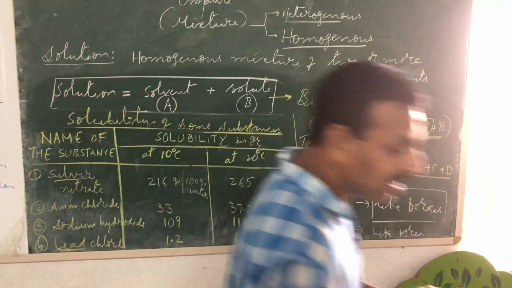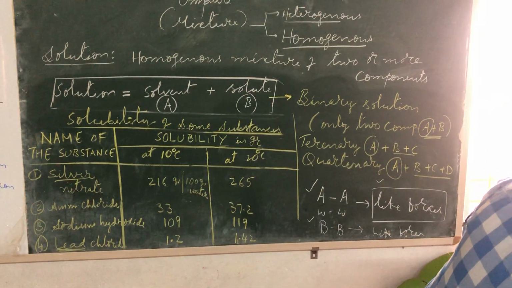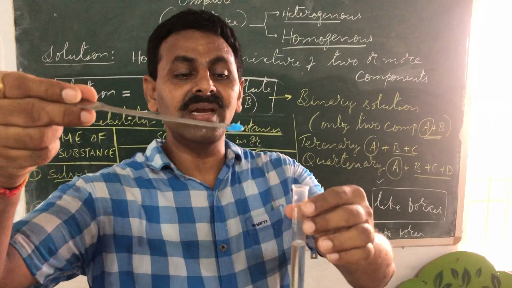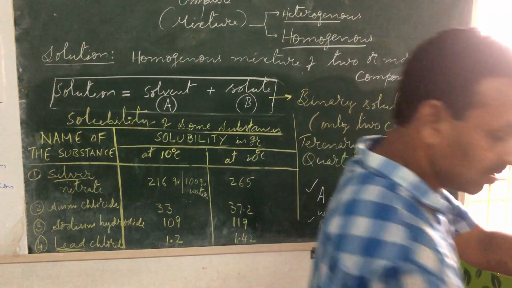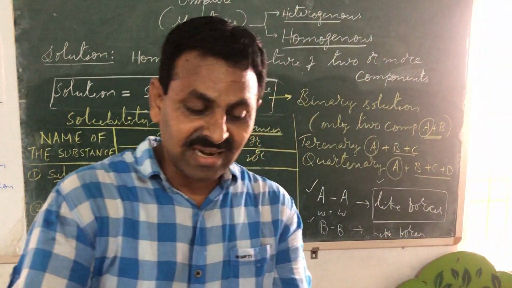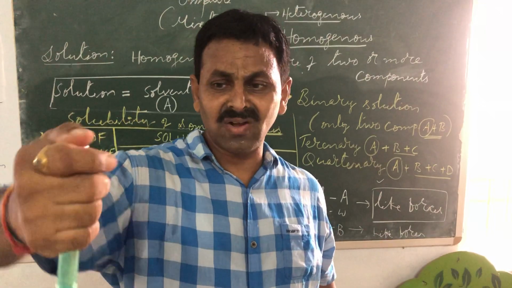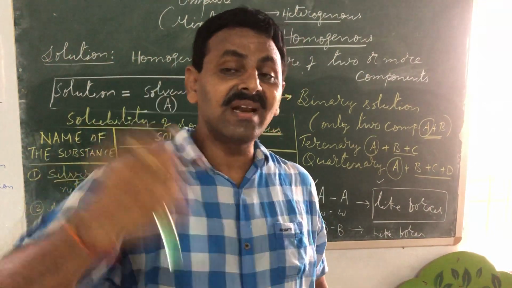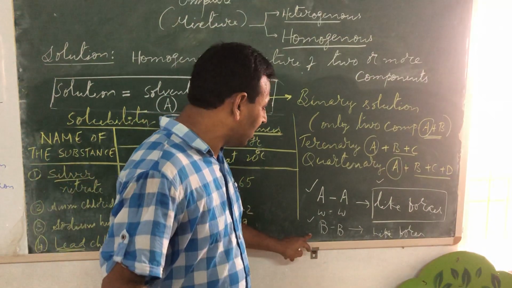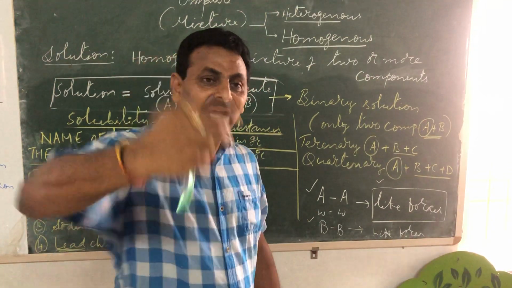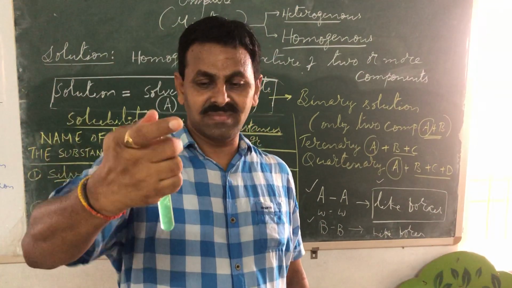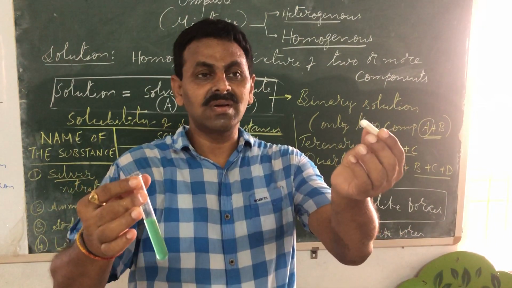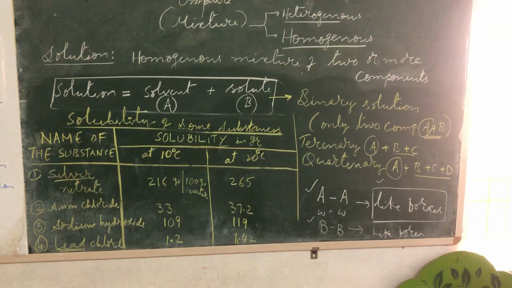Now, when I add this B to A, what is happening? There is an interaction. Is there an interaction or not? Yes, there is an interaction between A and B. A is water and B is copper sulfate. Now I am trying to mix them. I can do this with chalk also. The thing will be different in the case of chalk. I'll show you that as well.